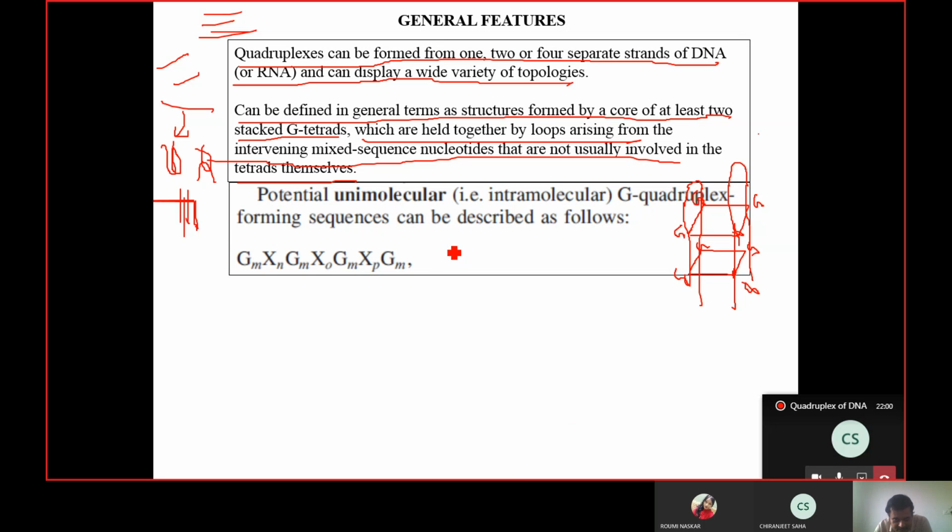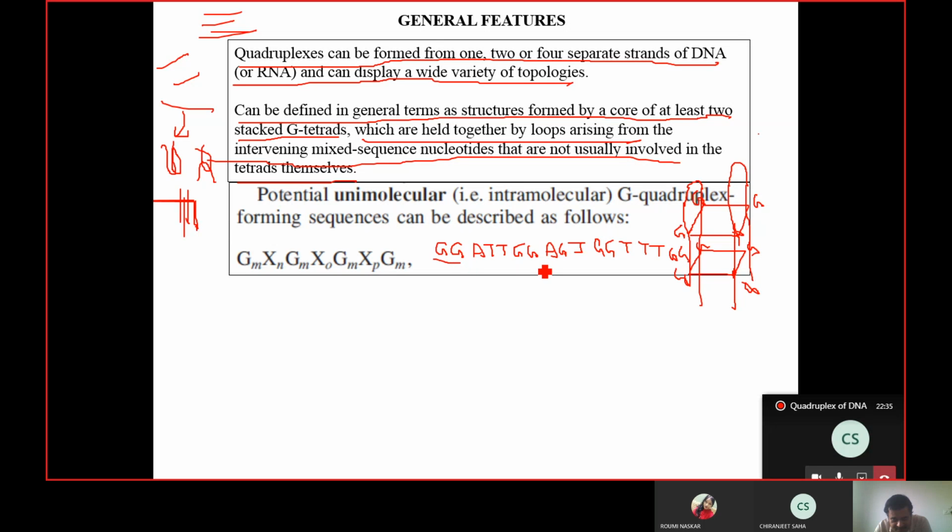Suppose it can be G, say A, T, T, then maybe G, say A, G, T. So up to this it is over, then maybe again G, T, T, then again GG.